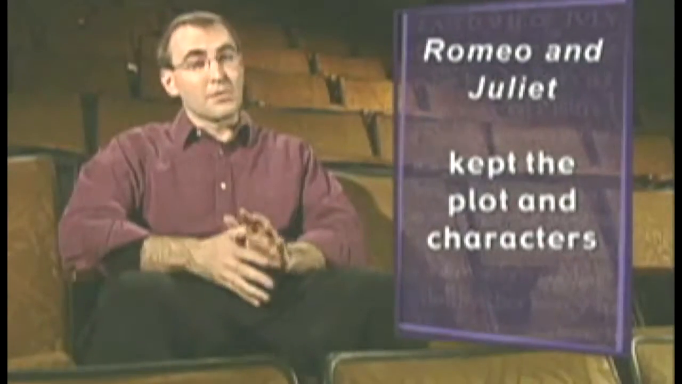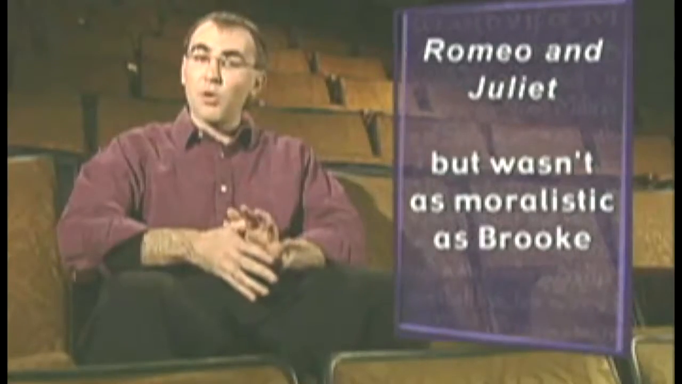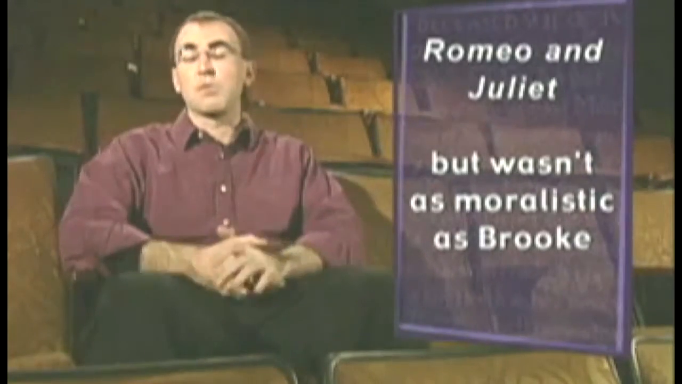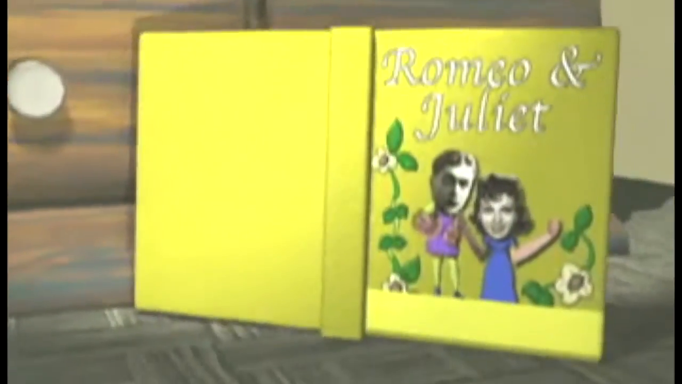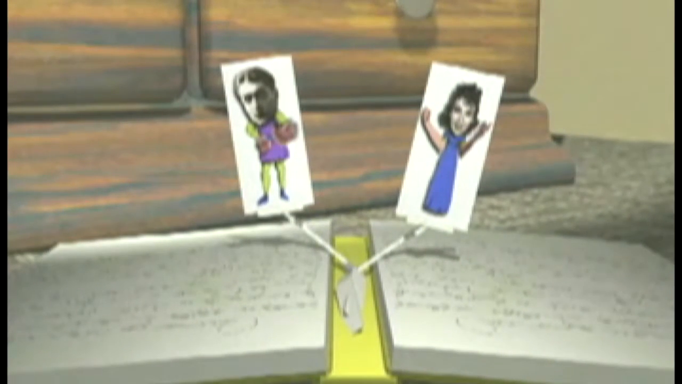Shakespeare did keep a lot of the plot and characters, and he avoided the moralistic lesson pronounced in Brooke's preface to his poem. In this preface, Brooke says that the two main characters are punished because they've defied their parents by pursuing an illicit affair. Now, the actual poem isn't as sermonizing as Brooke's preface promised. Still, Shakespeare's dramatic version is a major improvement over the narrative poem.